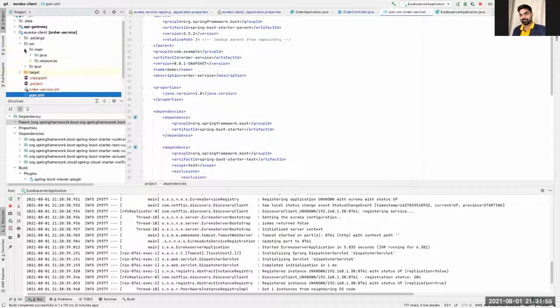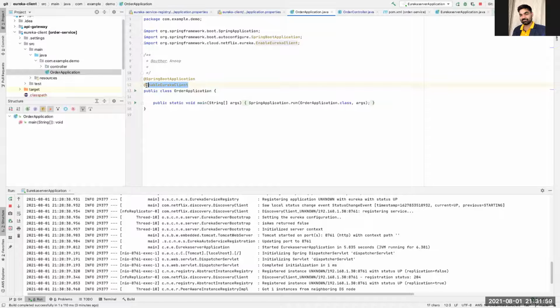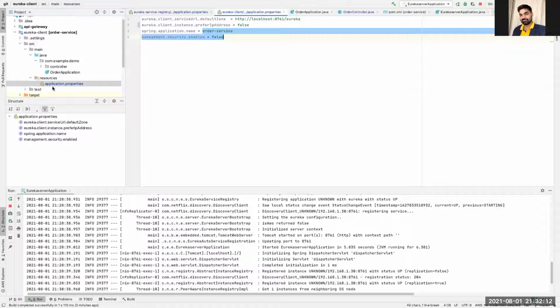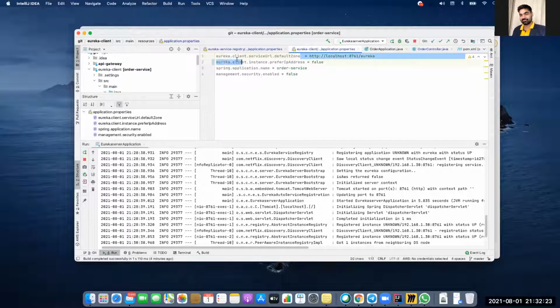And then we require one Java class, the same way, the order application. Here, instead of that annotation, I used @EnableEurekaClient. What it will do is make this particular service a client of the service registry. And in the resources, if you see, I gave the application name as order service. So now this service will register with this name. And here is one more important property, which says where I need to register.